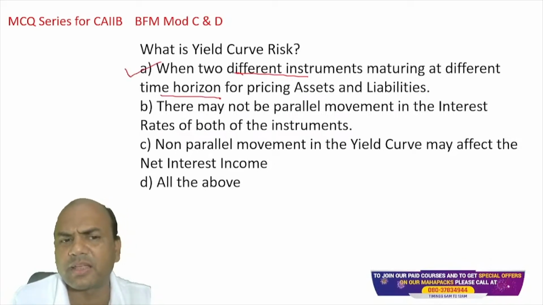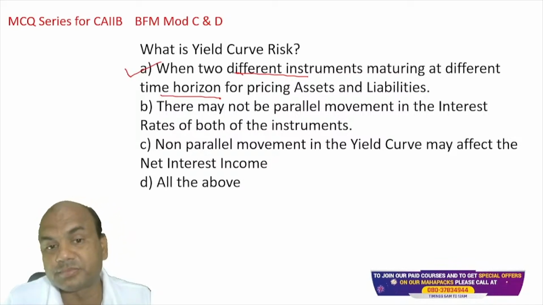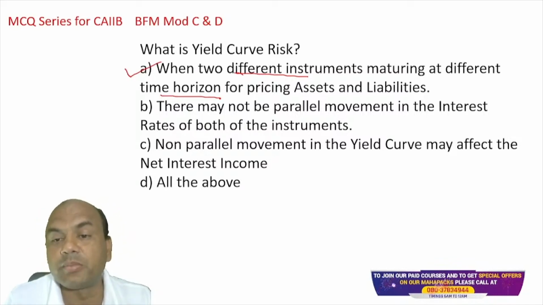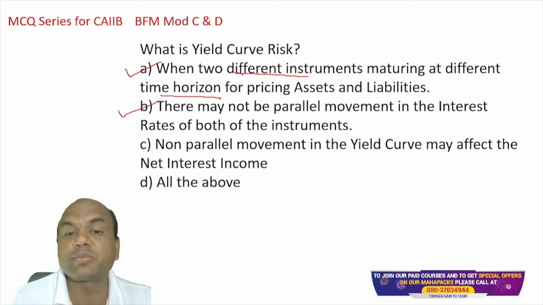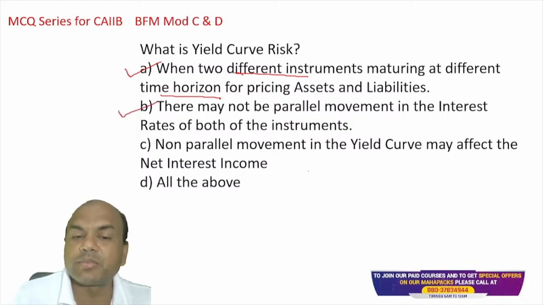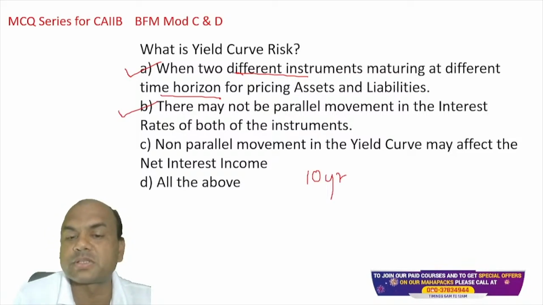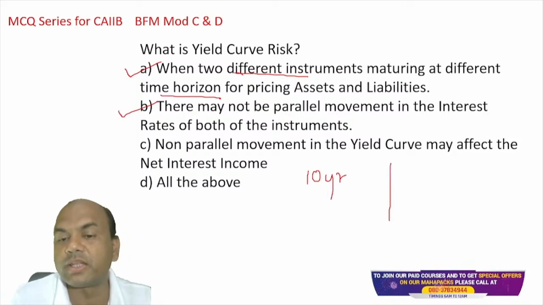Yesterday I had given the details about this yield curve. Follow yesterday's video. There may not be parallel movement in the interest rate of both the instruments. That is also true. For example, a 10 years bond will change in a different proportion, whereas a 1 year bond will change in a different proportion, in interest rates.